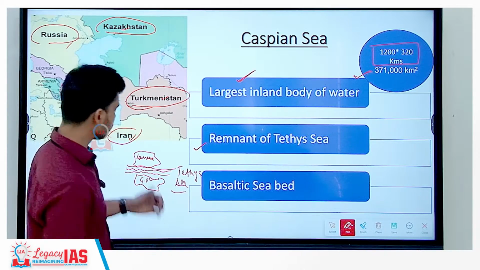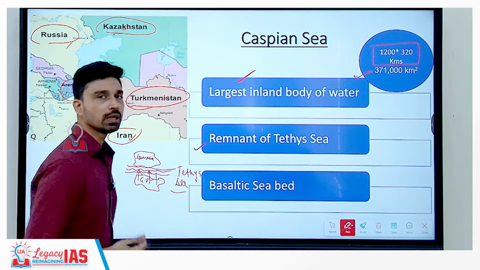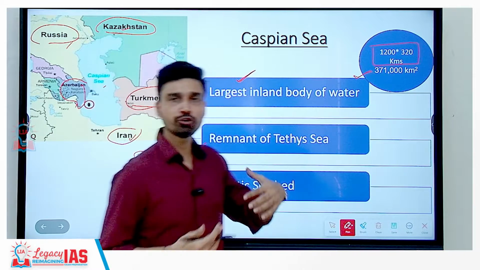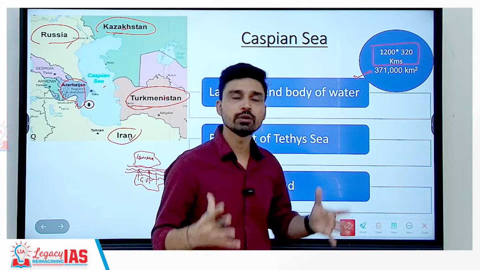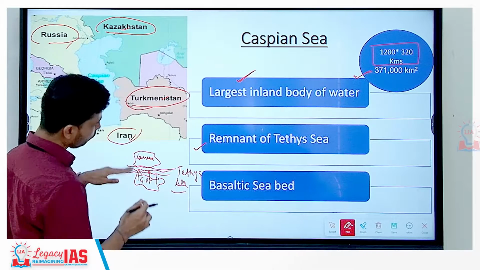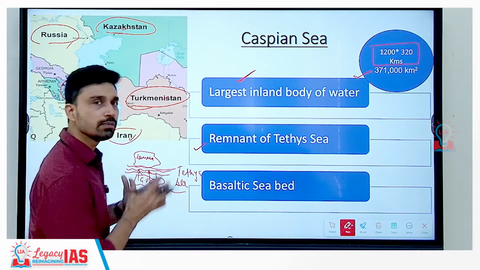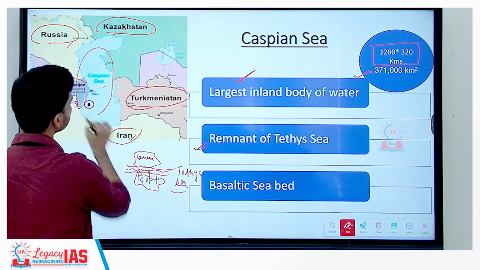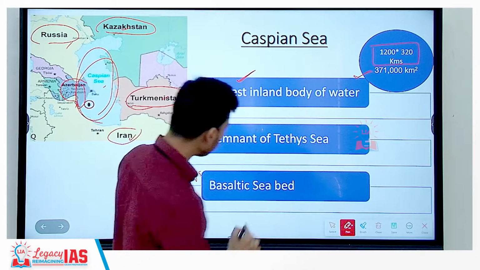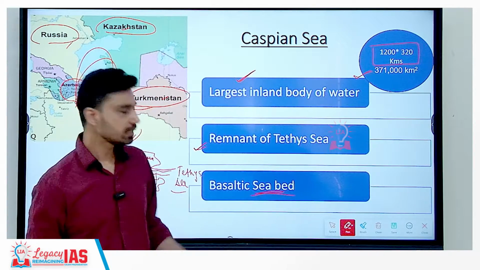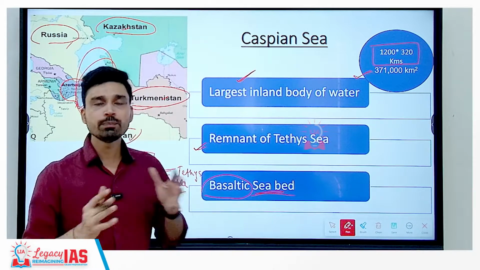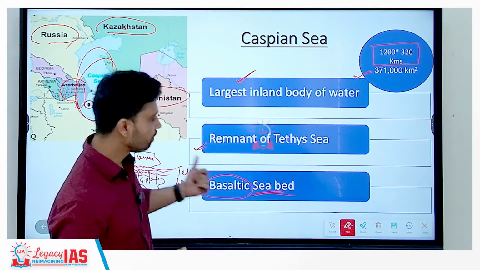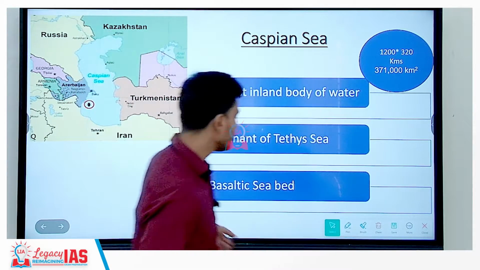and thus when the components of Gondwana land, the landmasses of Gondwana land, started to move toward Laurasia, for example, Africa moved toward Eurasia, then India moved toward Eurasia, then the Arabian plate moved toward Eurasia. So, over a longer time, what happened? The Tethys Sea became enclosed and it disappeared. However, here and there we can see the remnants of this sea, and the Caspian Sea is one of these remnants. And if you look at the seabed of the sea, it has basaltic rock that clearly proves that the seabed has formed due to the eruption of magma, that is basic magma that erupted here due to volcanic activity.